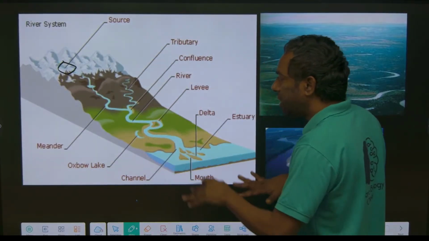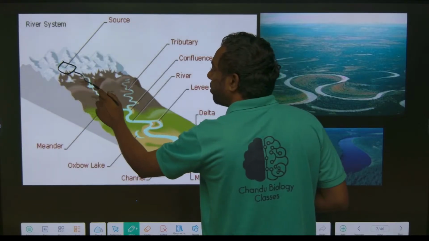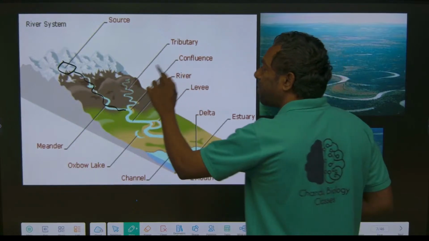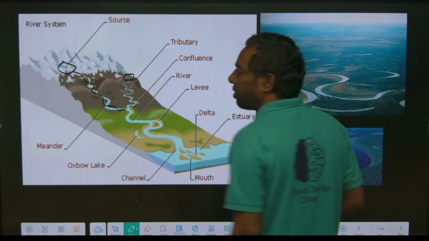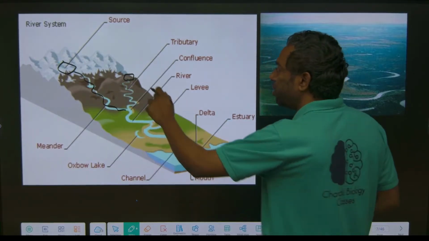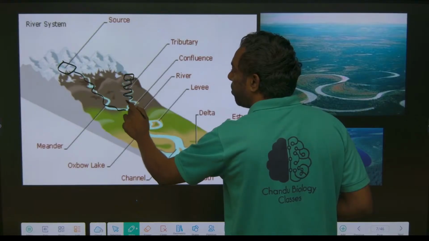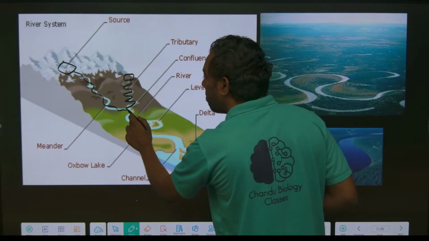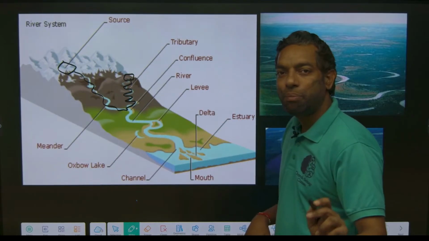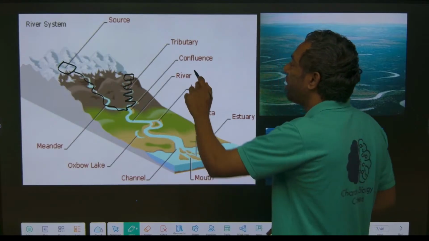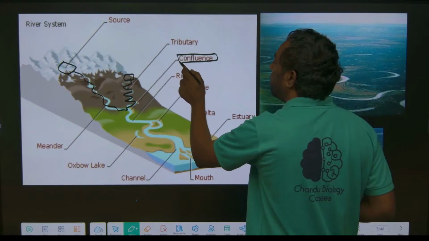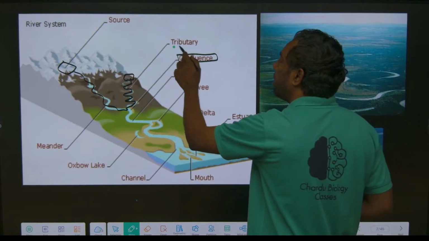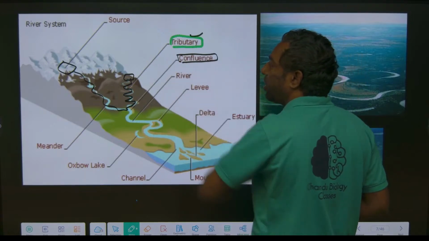There is a slope. The river can flow through this slope up to here. Okay, another river also originates here, and it can also flow through this slope, and they both together meet at a place. That is the place we can call the confluence. The small river we can call a tributary.